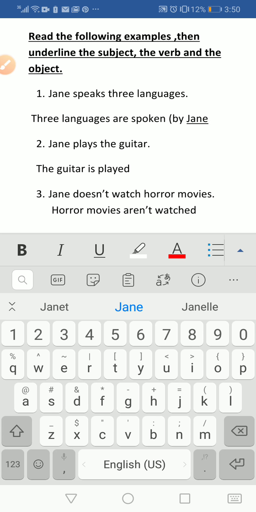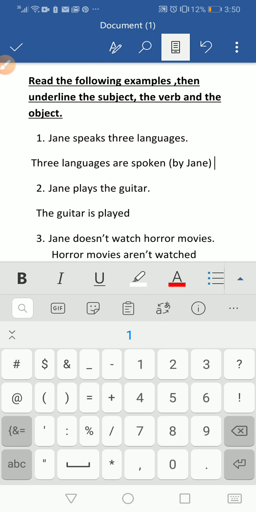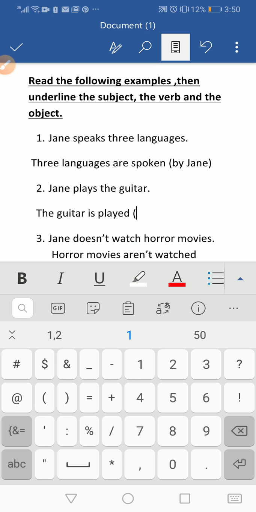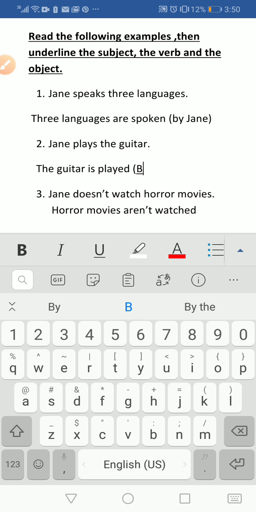So we can say both. We can say 3 languages are spoken, and that's it, or 3 languages are spoken by Jane. And the same here. The guitar is played by Jane.